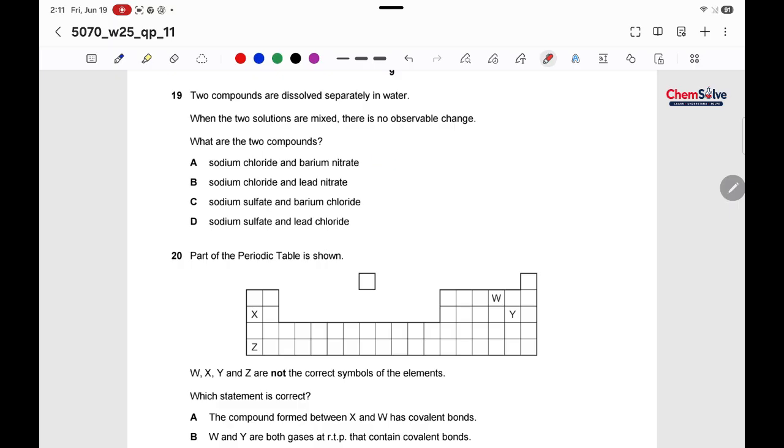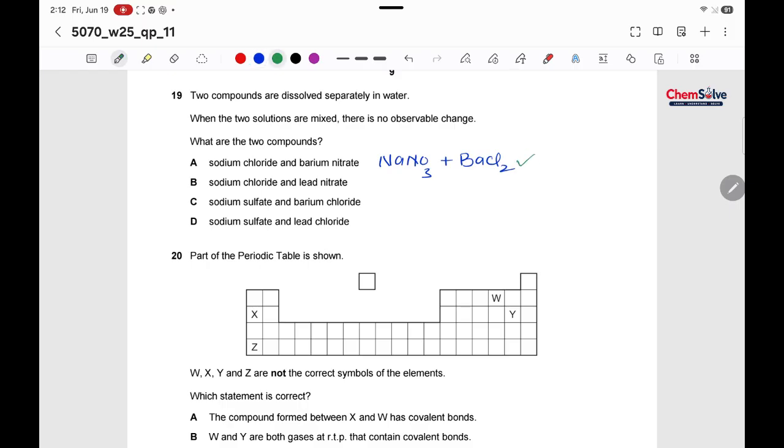So the products would be sodium nitrate, NaNO3, and barium chloride, BaCl2. Both are soluble, so no observable change.